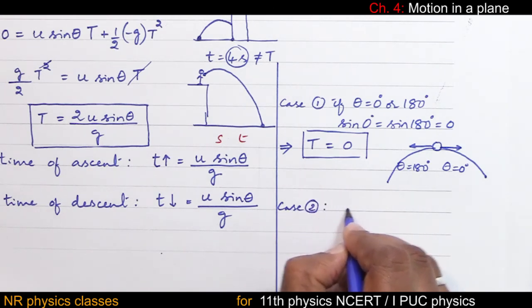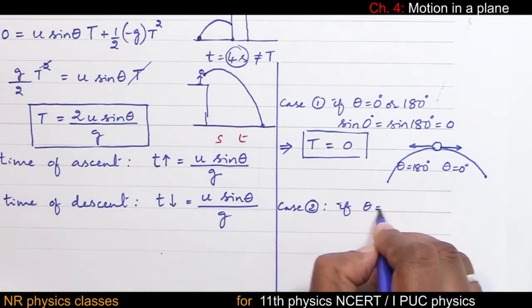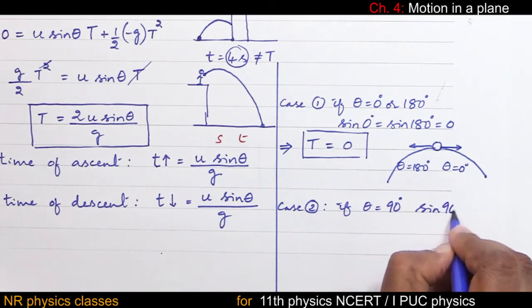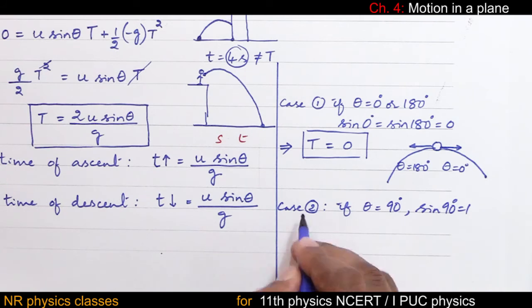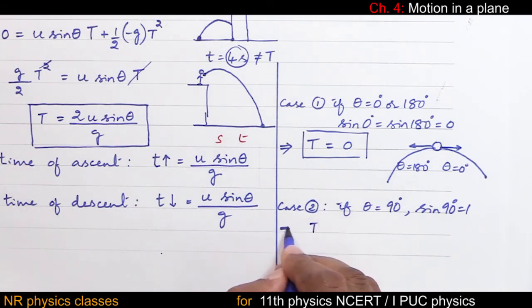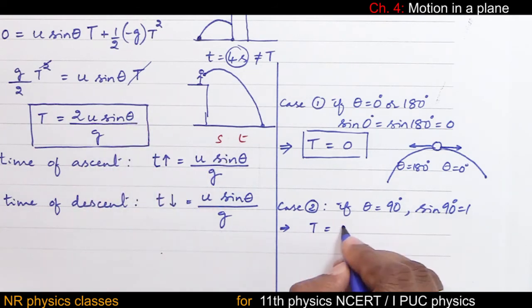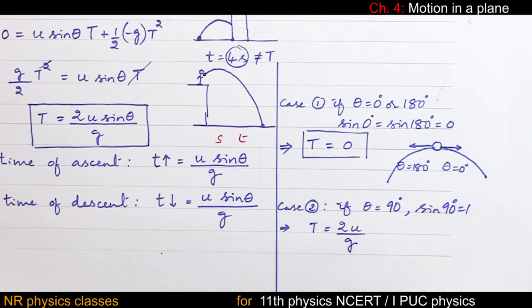Case 2. If theta is 90 degree, then sine 90 equal to 1. Then time of flight is simply 2u by g. If an object is thrown up vertically, then for longer time it will be in air.